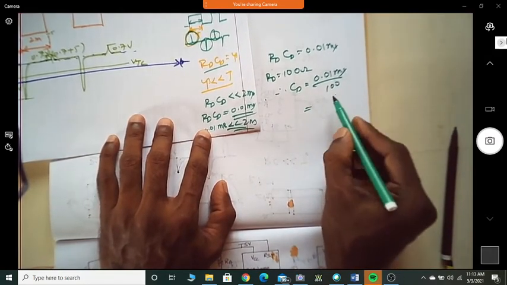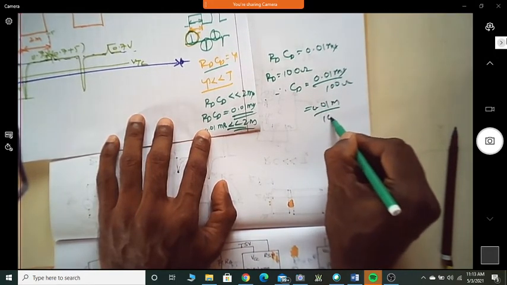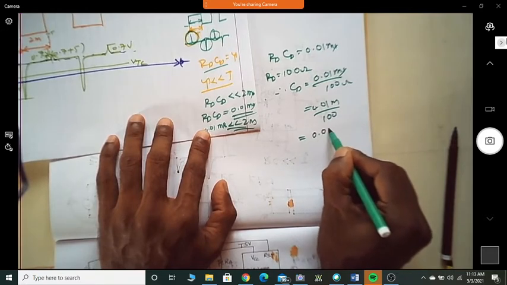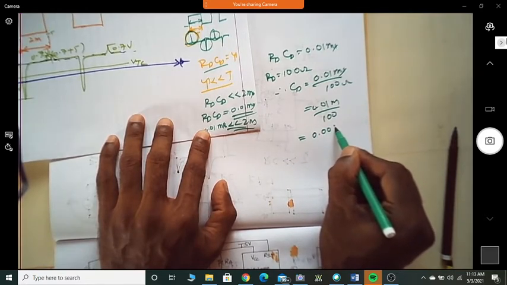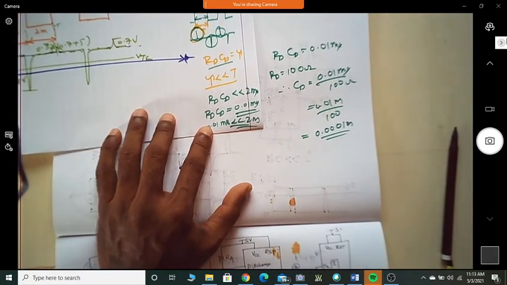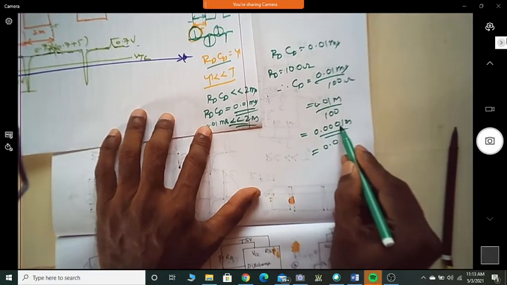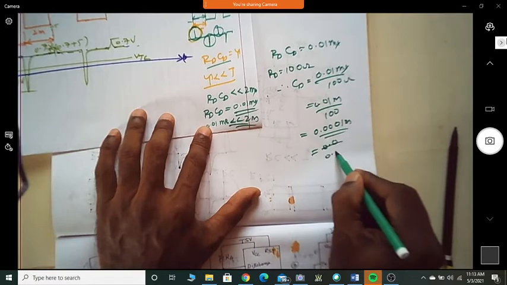This is 100 ohm. Then what is 0.01 milli by 100? Correct? Is it not 0.1 micro?